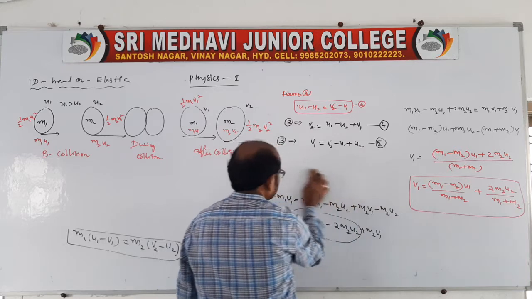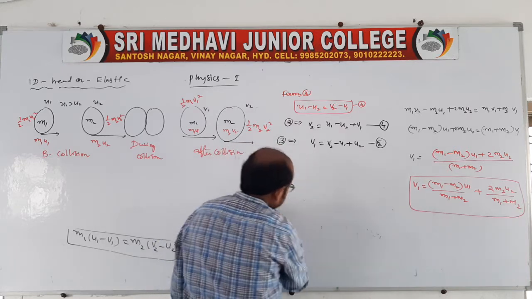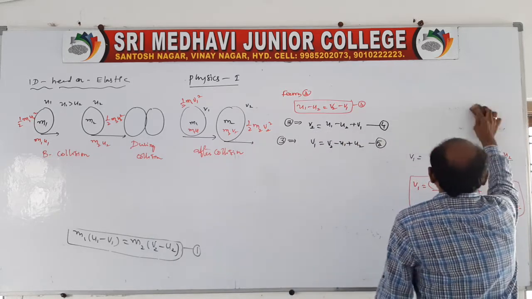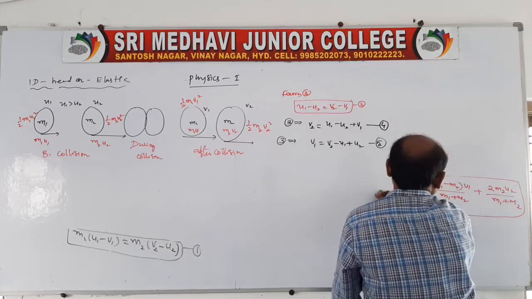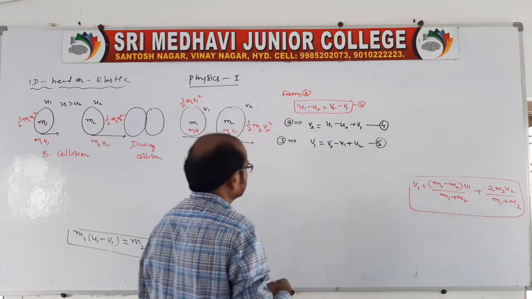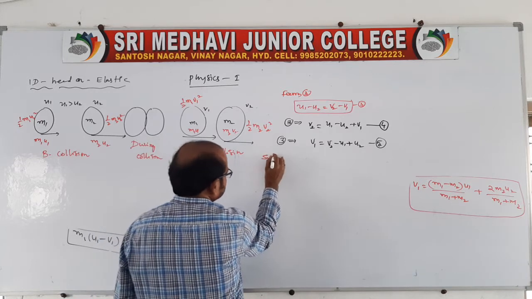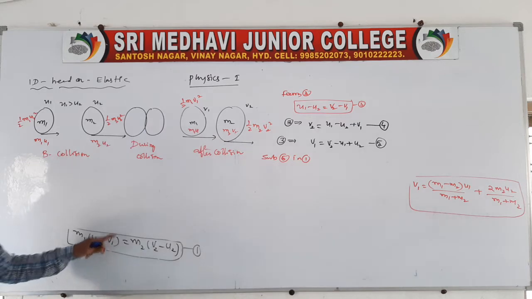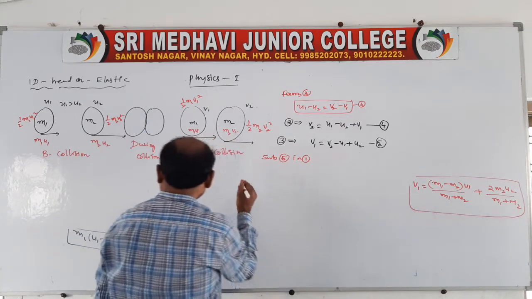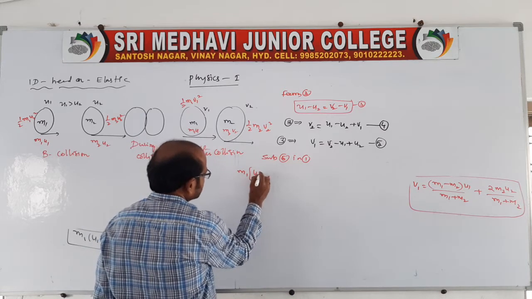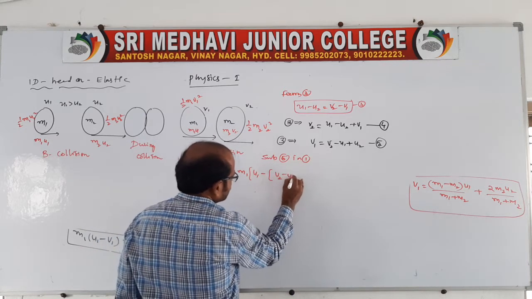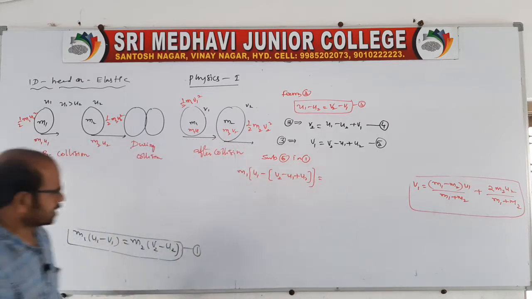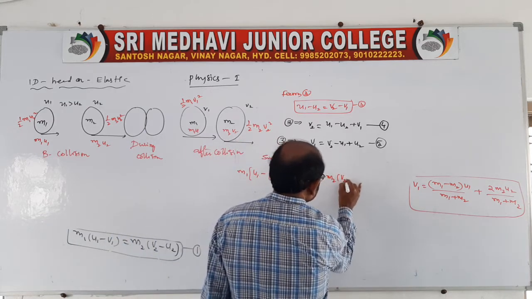Again you take the same, because now we know v1. In the same way, now we have to get v2, because v1 is already over. Let us take the v2 expression. Here for v2, you do one thing: now substitute this 5 in 1. Now you replace v1 with this expression. So now I am writing m1 of (u1 minus (v2 minus u1 plus u2)) is equal to, within the bracket, and here also you write m2 (v2 minus u2).